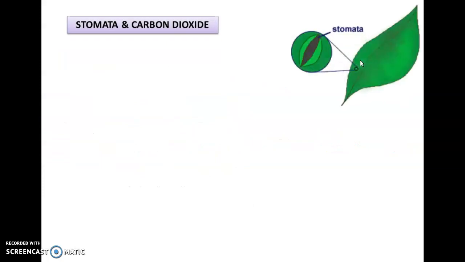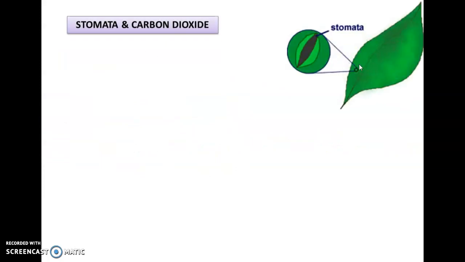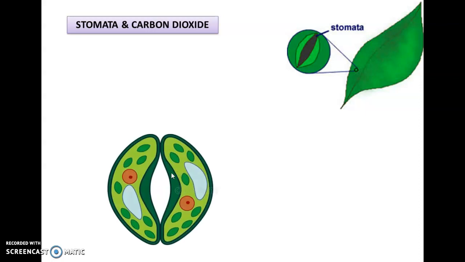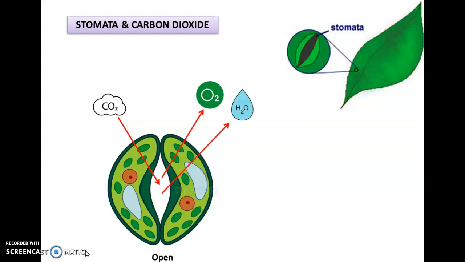Stomata and carbon dioxide. Small openings or pores present on the leaf are called stomata. The main function of the stomata is to let in carbon dioxide from the atmosphere for the process of photosynthesis and release out its byproducts such as oxygen and water back into the atmosphere.